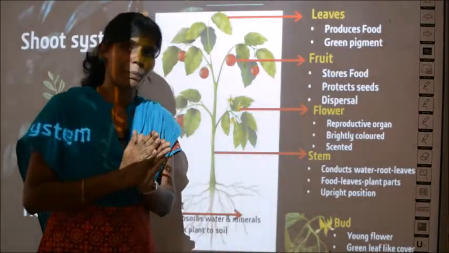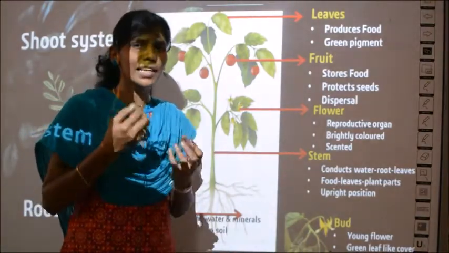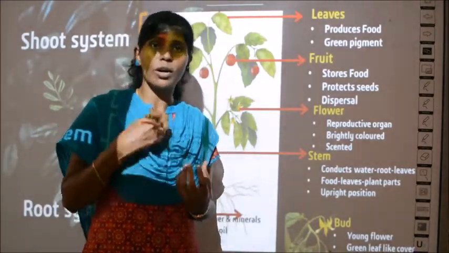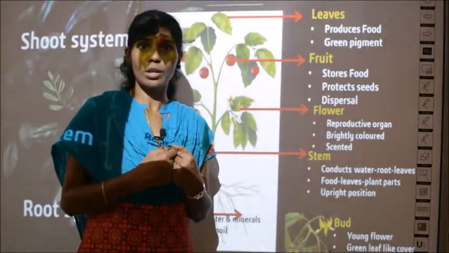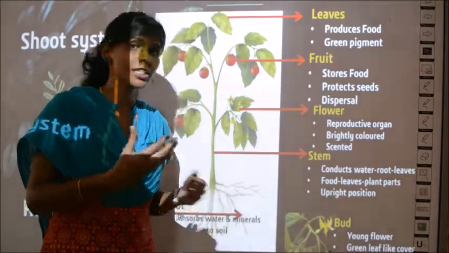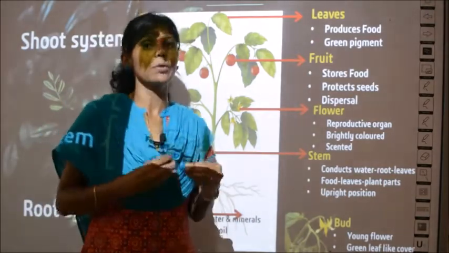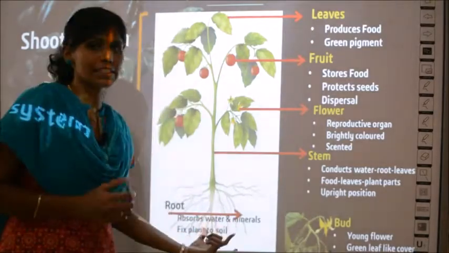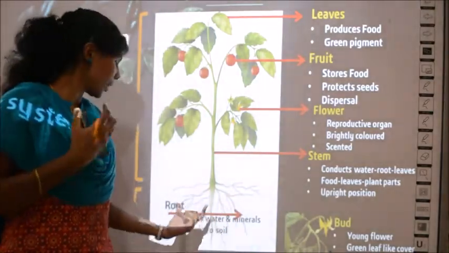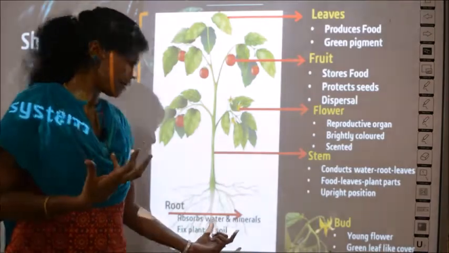So what will happen is, just like you mix salt and water, or sugar and water, it will all get dissolved, right? Similarly, these minerals also will get dissolved in the water, and that mineral water the roots can take up. That's why it is said that they absorb water and minerals.